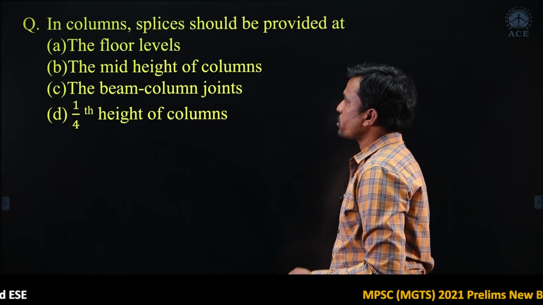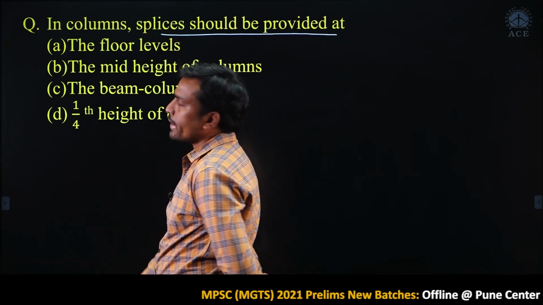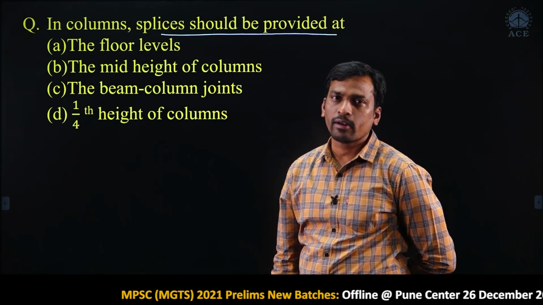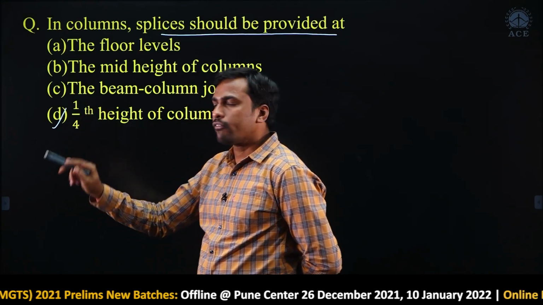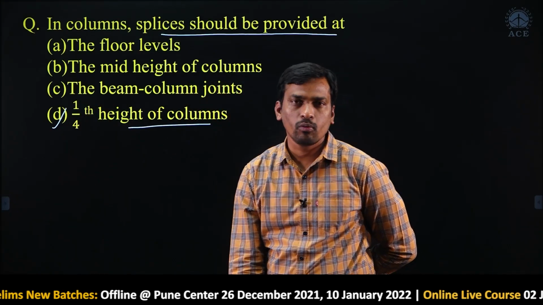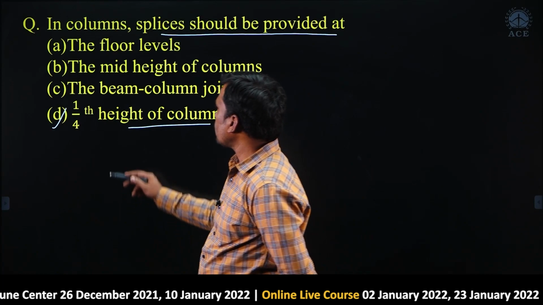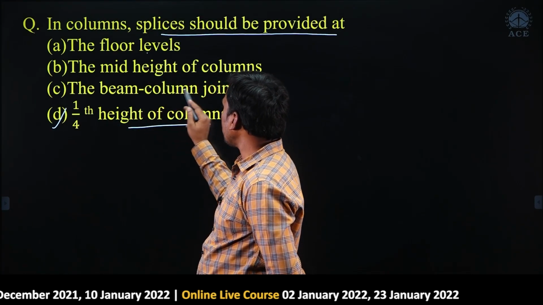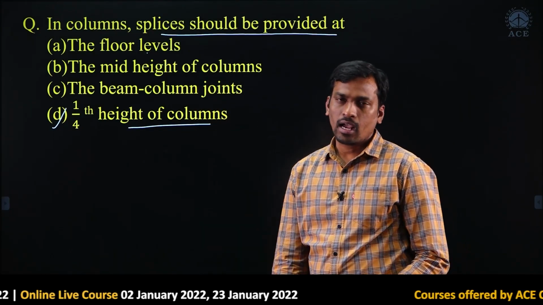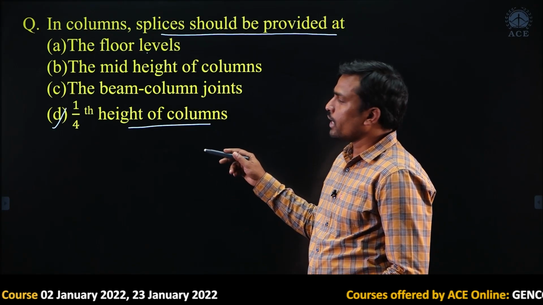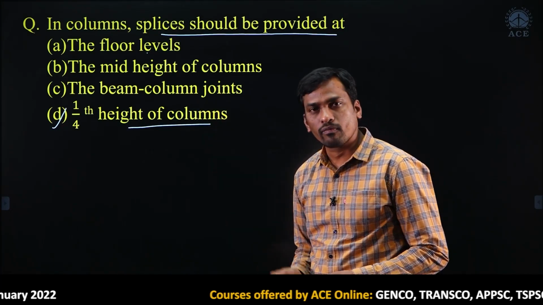Right. Next question. In columns, splices should be provided at where? We have to provide at what height? Always we provide at a distance of 1/3 to 1/4 of height of the column. So, here given floor level, mid height, beam column joint, it is 1/4. First, what is the meaning of column splice and why we are providing splices at a height of the column, for example h by 3 to h by 4 from floor level.